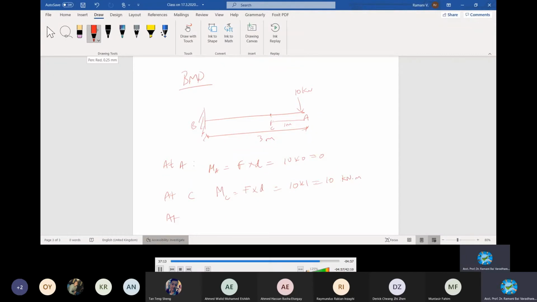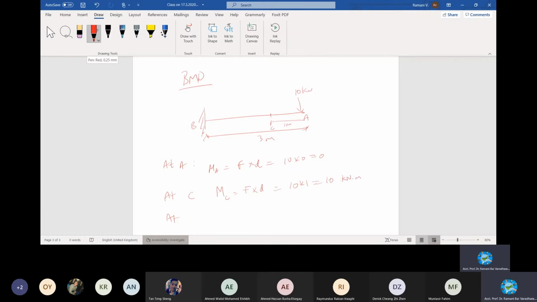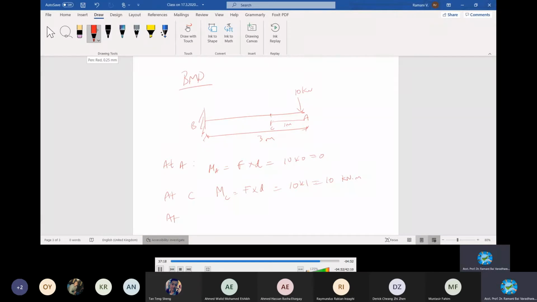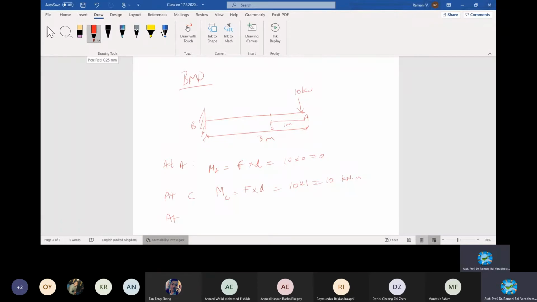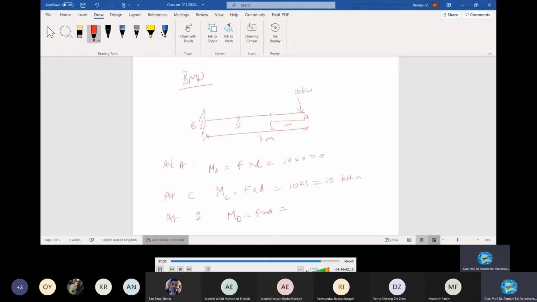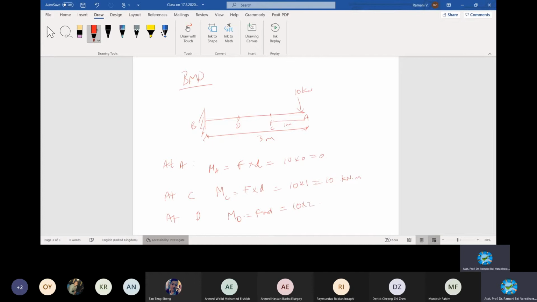And then if it is at 2 meter, it will be 20, because it's adding, right? It means it's increasing. At D, MD is equal to, although the value is not given, for your understanding we are doing this graphically, 20 kilonewton meter.